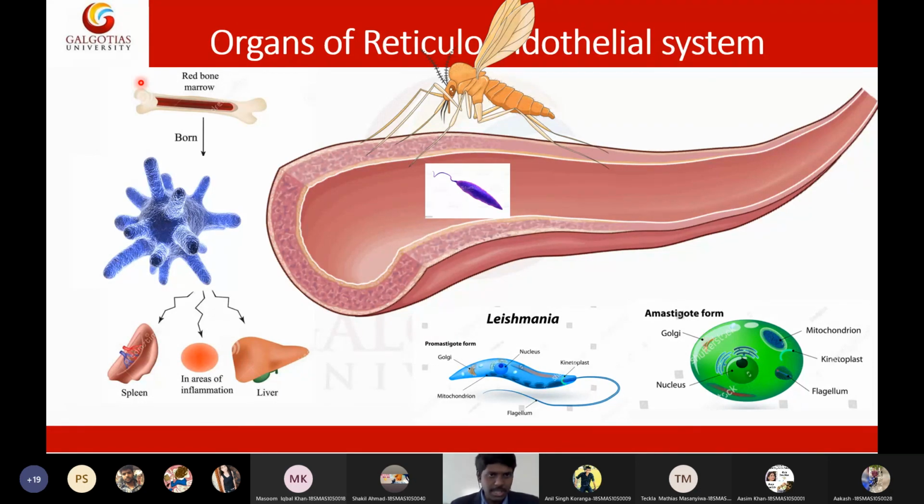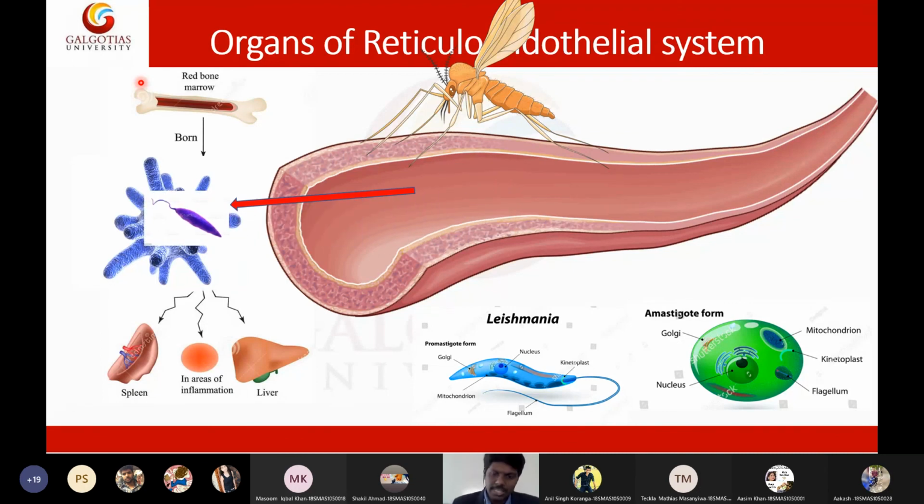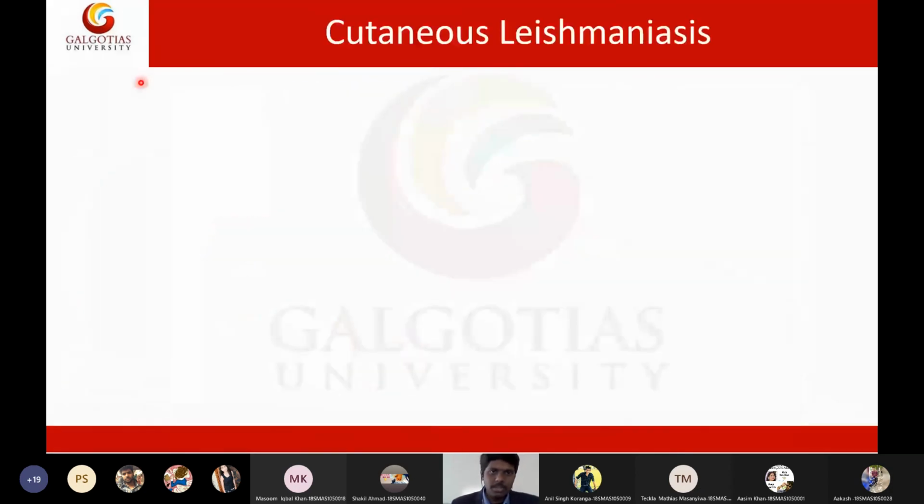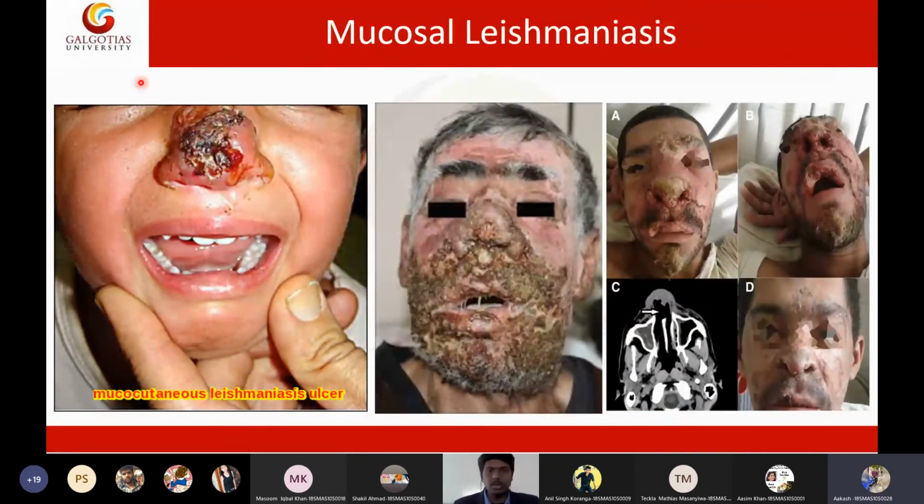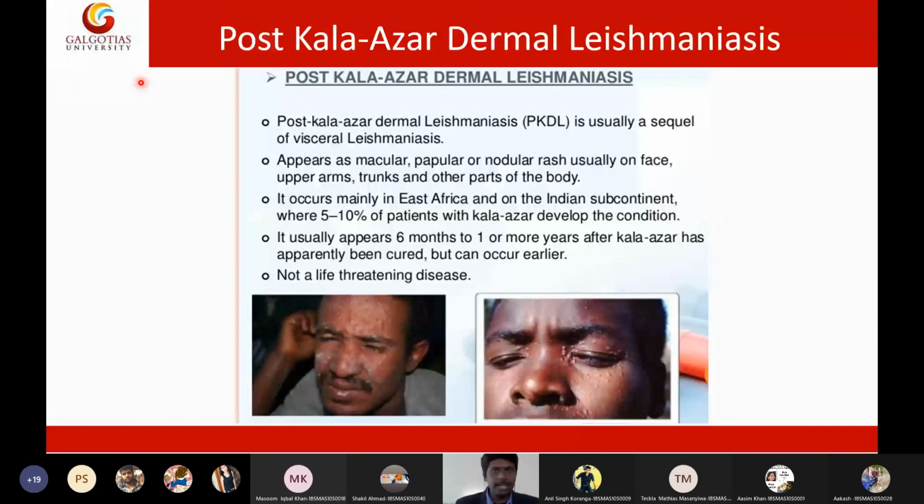The promastigote will be released into the circulation and will migrate towards the macrophage and reside inside the macrophage, where it will convert to an amastigote. The amastigote will then start migrating to the spleen, liver, and bone marrow, resulting in conditions such as cutaneous leishmaniasis, visceral leishmaniasis, mucocutaneous leishmaniasis, and post Kala-Azar dermal leishmaniasis. So this is how cutaneous leishmaniasis looks, this is how visceral leishmaniasis looks, this is how mucocutaneous leishmaniasis looks, and this is how post Kala-Azar dermal leishmaniasis looks.